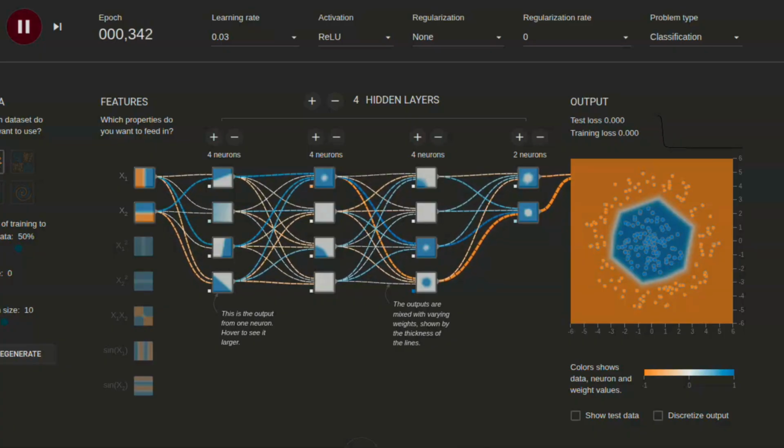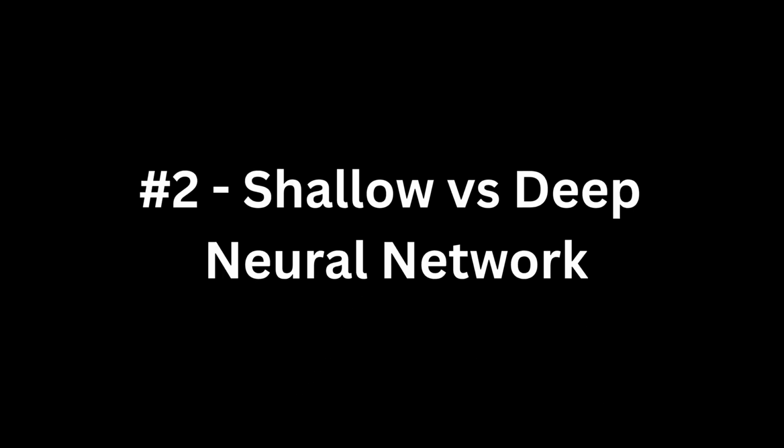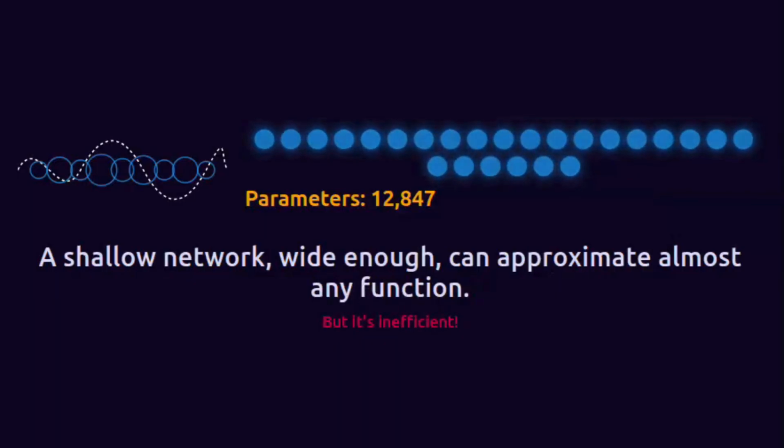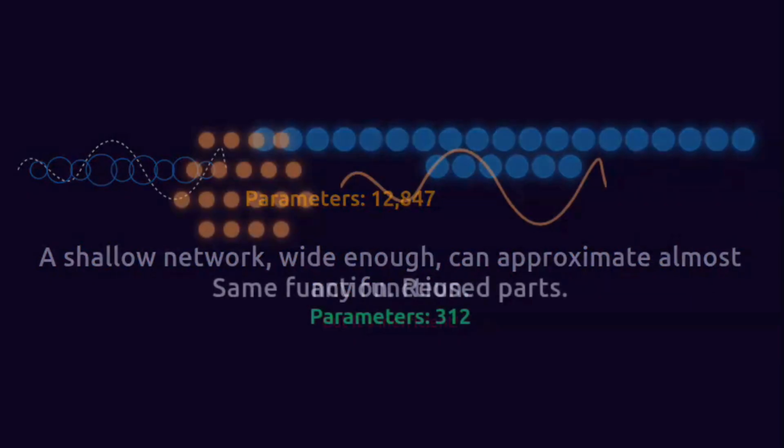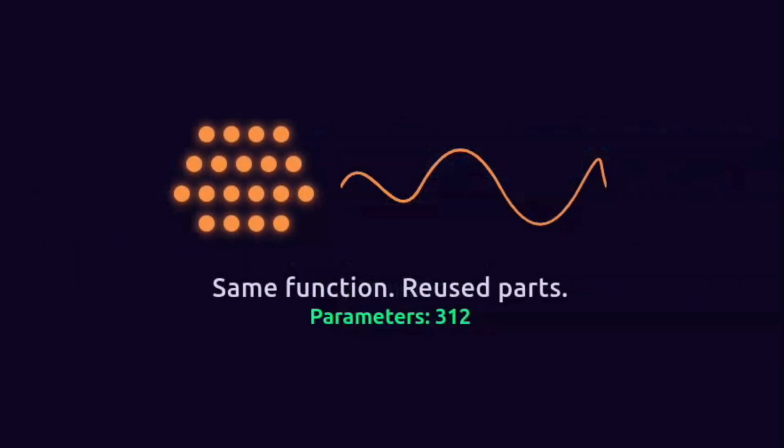But if bending space is the secret, why do we go deep? That's question 2. Theoretically, a shallow network that is wide enough can approximate almost any function. This is called the universal approximation theorem. So why do we stack layers? Because of efficiency and composition.